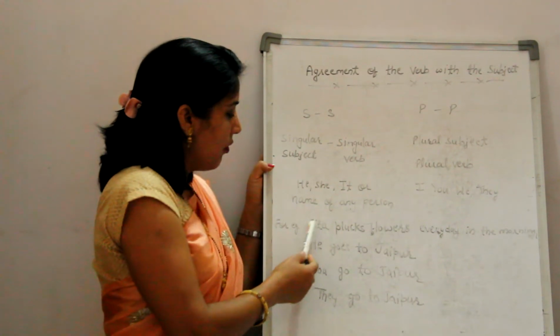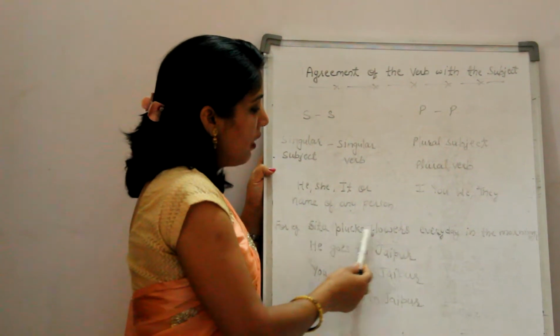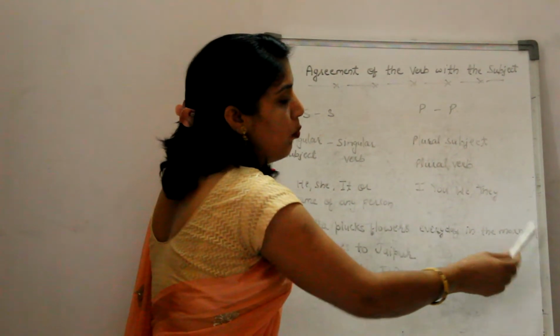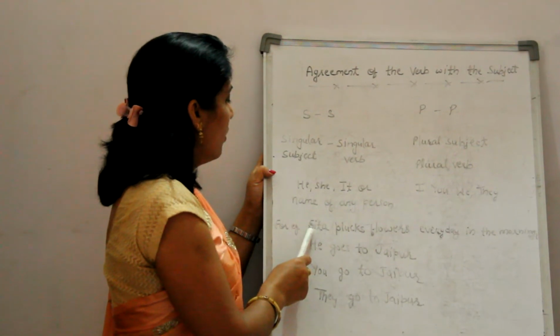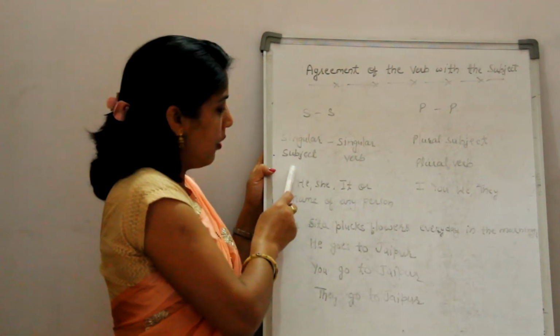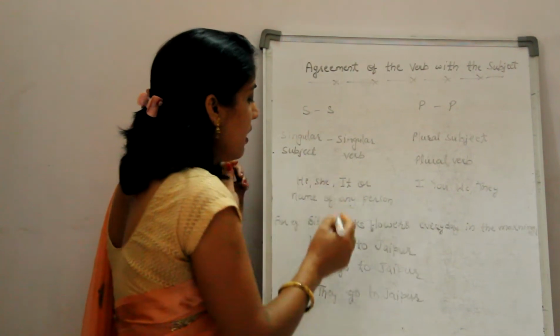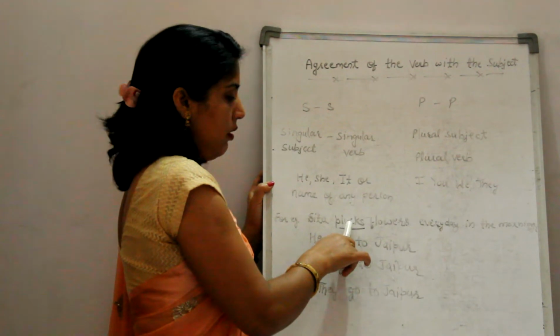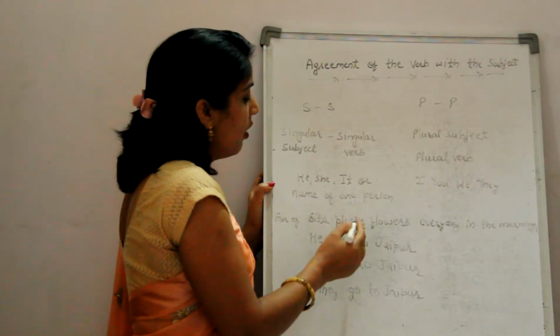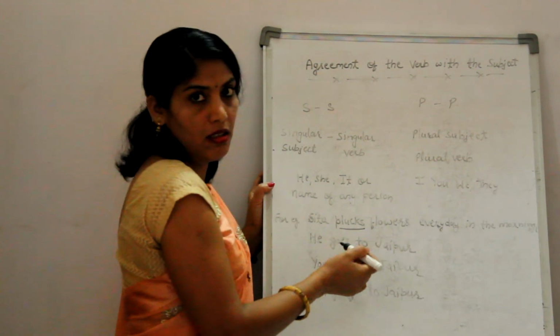For example, we see here: Sita plucks flowers every day in the morning. This is a sentence. Here Sita is the singular subject and the verb is plucks. The verb pluck is made singular by adding s.